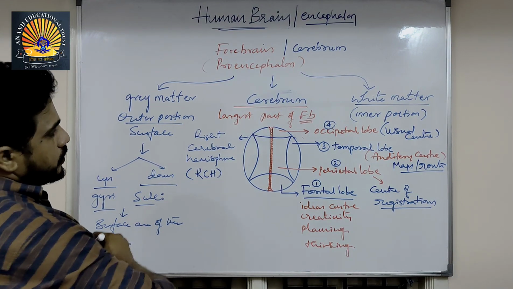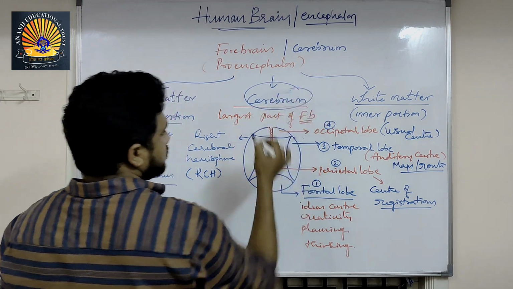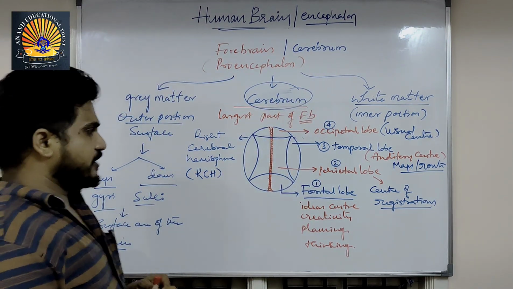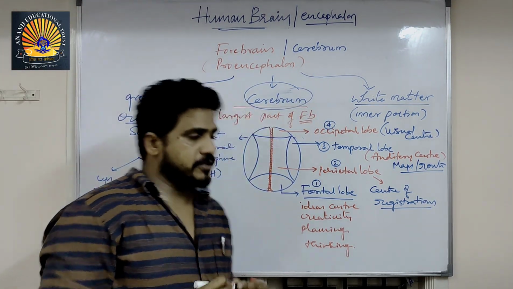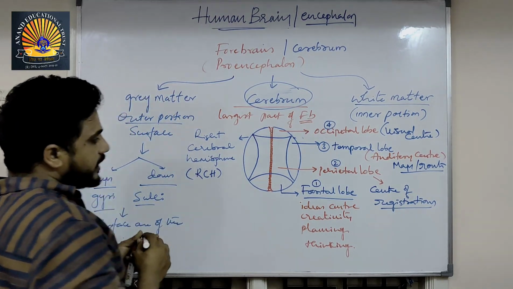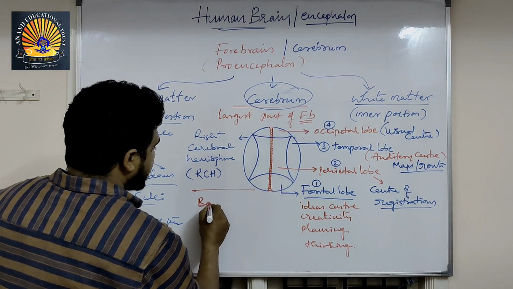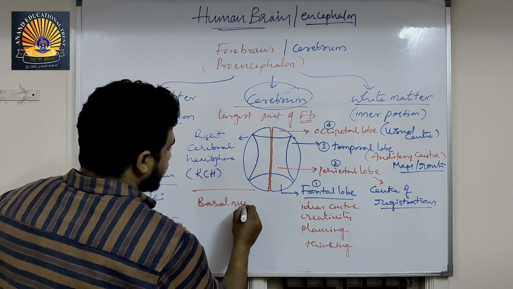Now, you have gone through the cerebrum, mainly the functions present in the different lobes of the cerebral hemispheres. Deeper to the cerebral hemispheres, the basal nuclei are present.